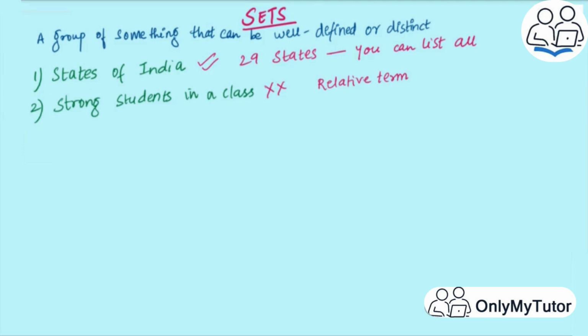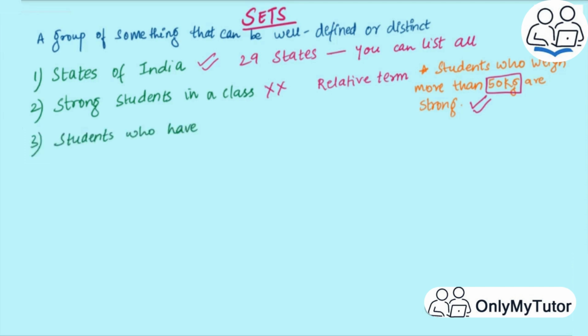But suppose here I add a condition like students who weigh more than 50 kg in a class are to be considered as strong. Can this now be formed as a set? Yes, because now we have a number, a quantity or a well-defined and distinct property that we can use to form this set. Right? Let's see the next one.